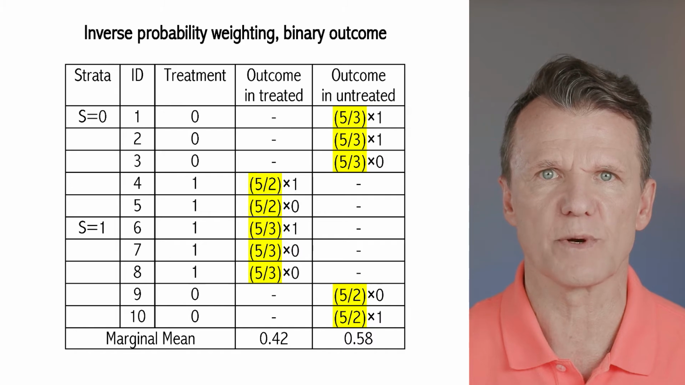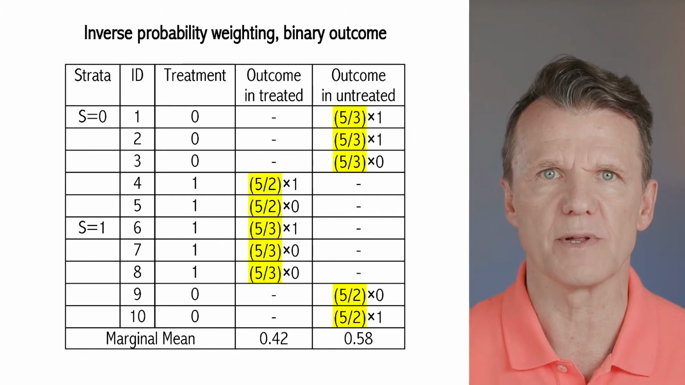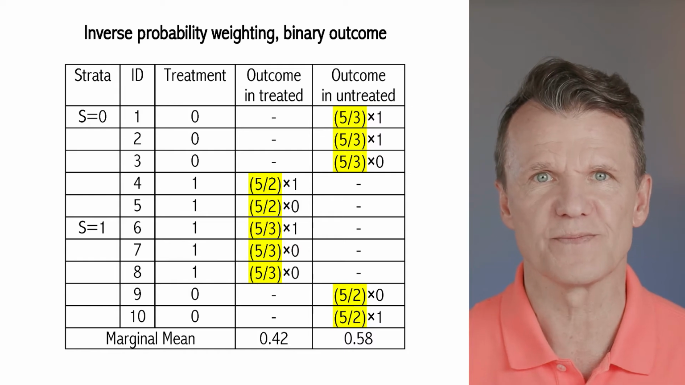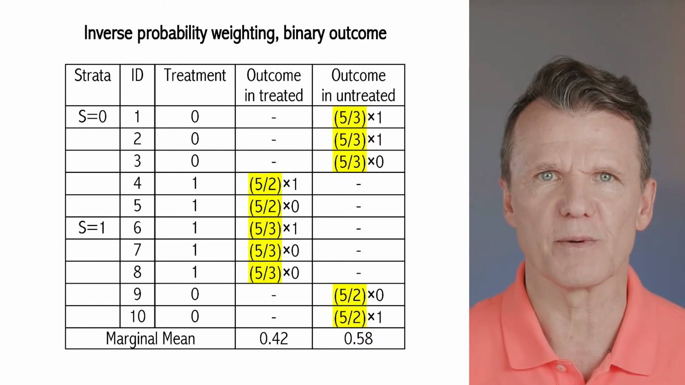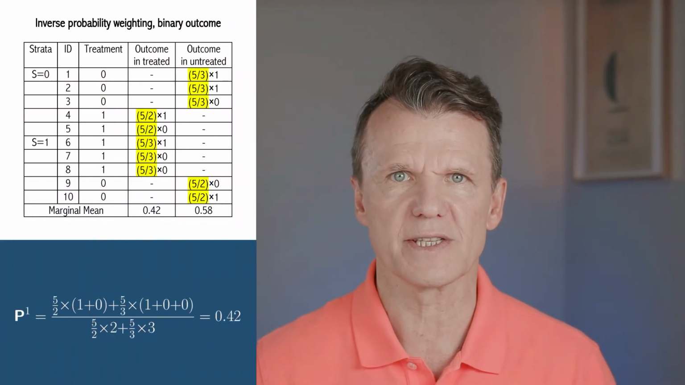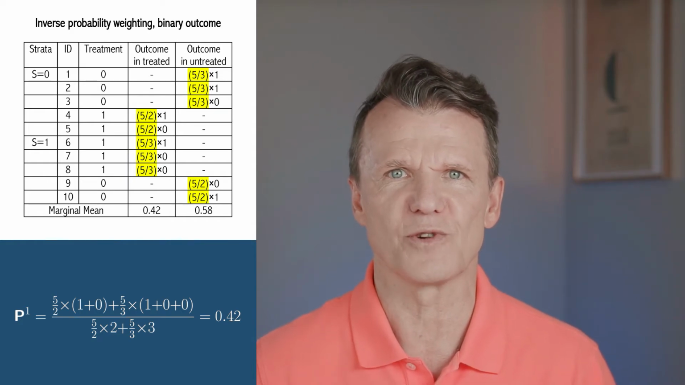Alternatively, we can weight observations by the inverse of their probability of being in the treatment group in their stratum. To illustrate this, let's go back to the table with these 10 hypothetical observations. First step is the inverse probability weighting in the treated group. In stratum S0, the treatment probability is 2 in 5. The inverse probability weight is 5/2. In stratum S1, the treatment probability is 3 in 5, and the weight is 5/3. Marginal risk in the treated group is the sum of weighted outcomes, which is 0.42.